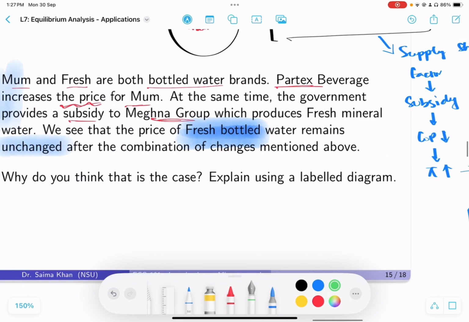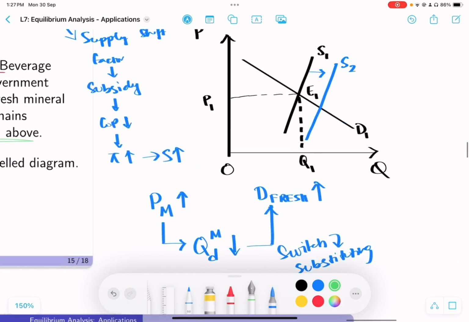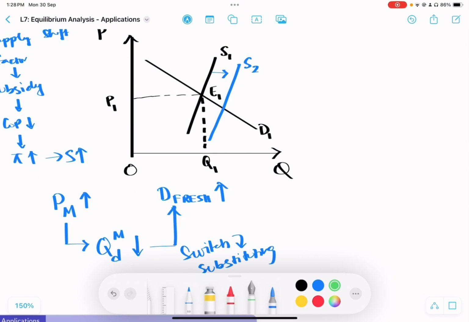But here we are told that even if all of these things happened, the price remains unchanged, right? So why is this the case? For me to keep my price unchanged, I know the demand curve will shift outward. So if I draw the demand curve here, let's say like this, the demand curve is shifting out. Then with D2 and S2, your new price would be here. So actually the price is increasing, but we've just been told the price is not actually increasing. So how do I draw the demand curve in such a way that my price doesn't increase?